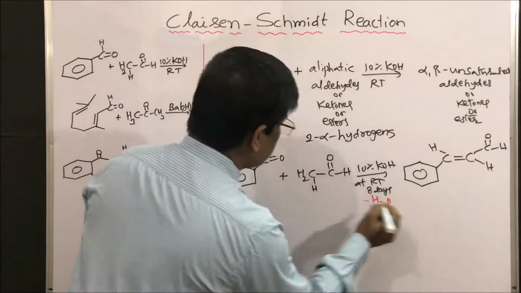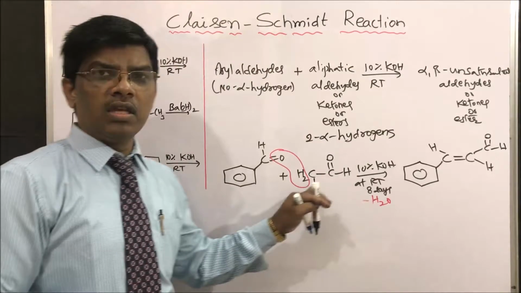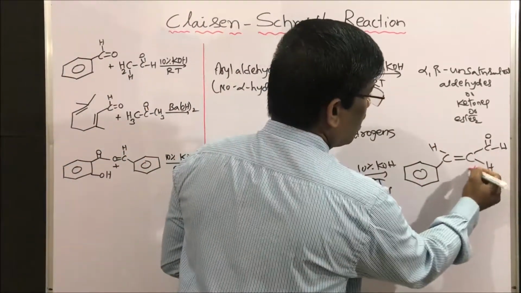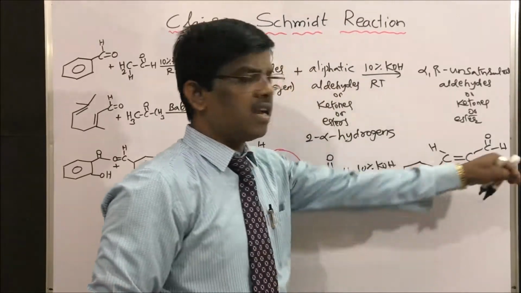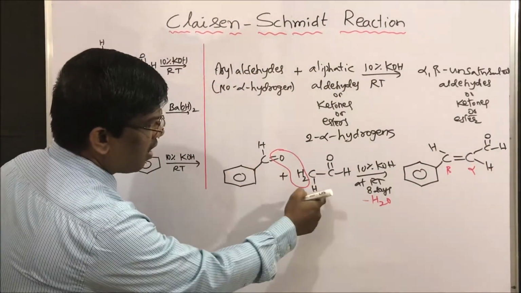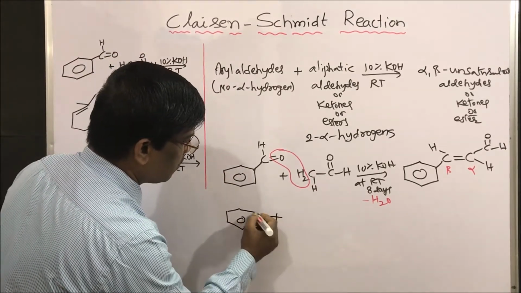What is the reaction? Minus water. What is happening? Simply take out this water molecule from the both reactants to give cinnamaldehyde. This is alpha and beta, alpha beta unsaturated aldehyde. Next, if I take in place of aldehyde, even if I take acetone, I am going to get the product.